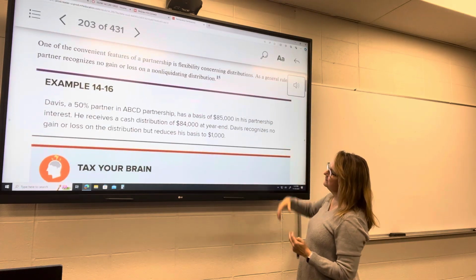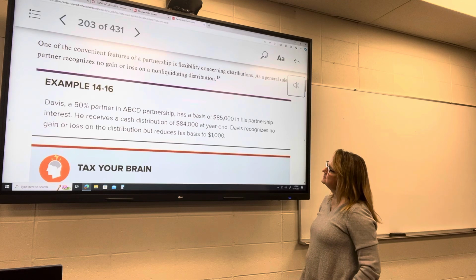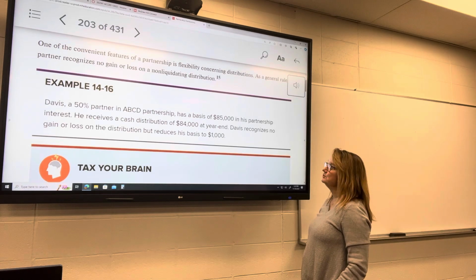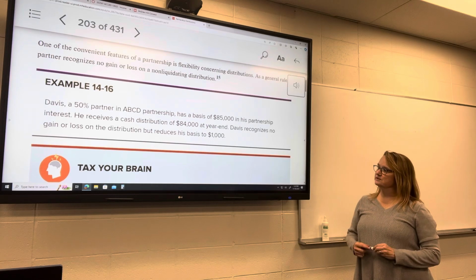So for example, we've got Davis, 50% partner. Basis is $85,000 in his partnership. He receives a cash distribution of $84,000. He recognizes no gain or loss on the distribution, but he's going to reduce his basis to $1,000.